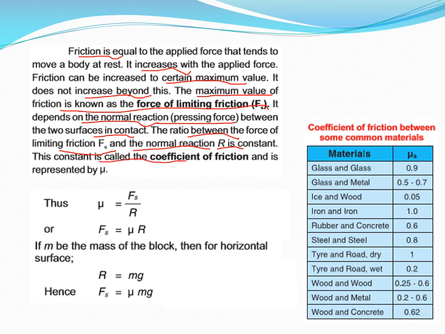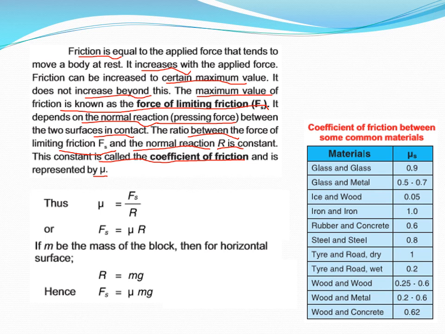This constant is called the coefficient of friction and is represented by mu. Note that mu is a Greek letter, and you can find frequent utilization of Greek letters in sciences. So mu is the symbol for the coefficient of friction.